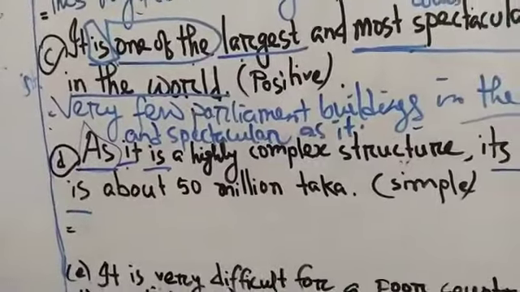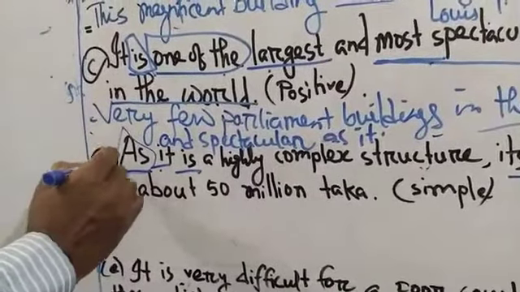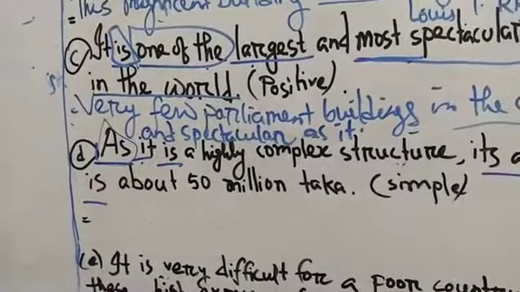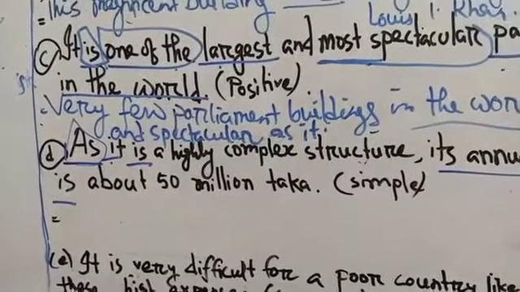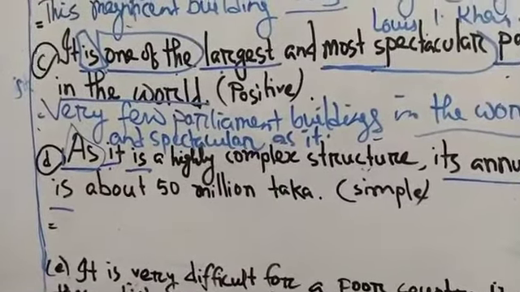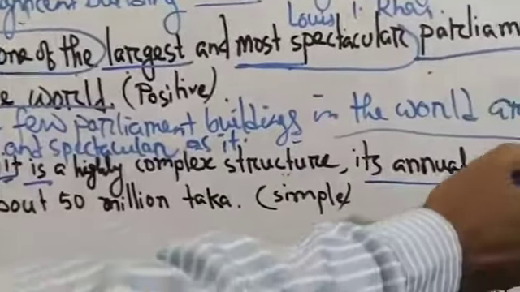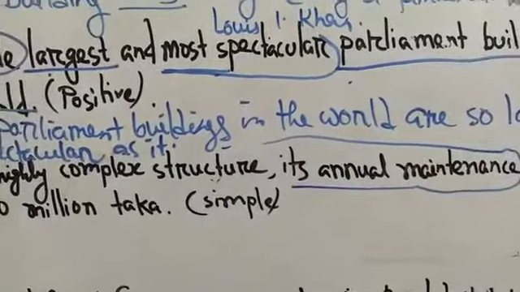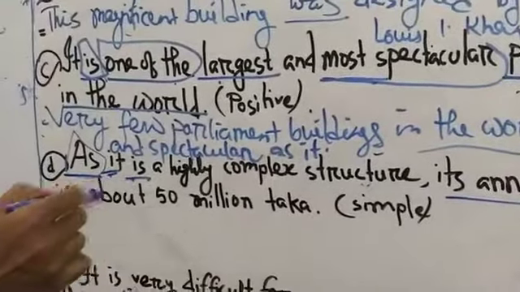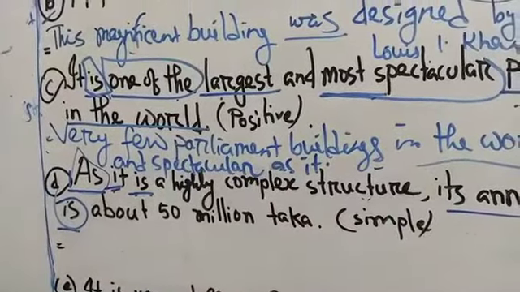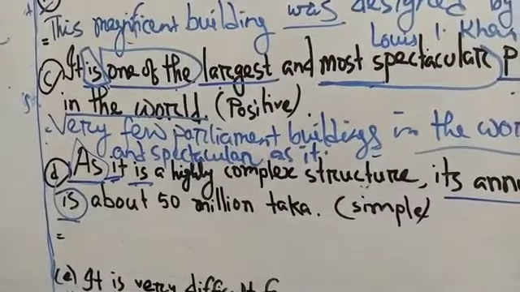Another symbol of complex sentence is as, since, when. So this is a complex sentence.